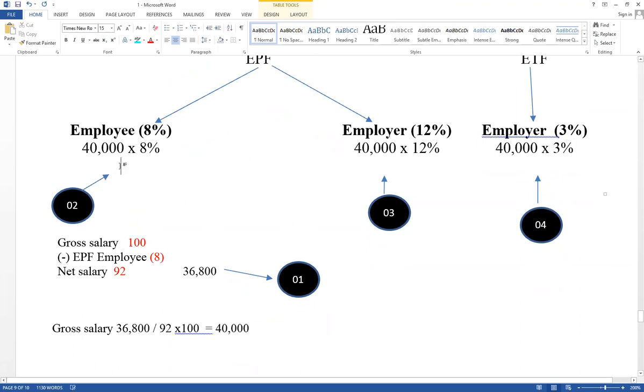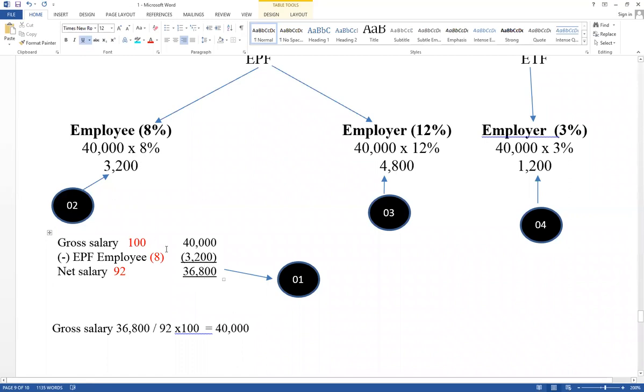Then take the answers here: 3,200, 4,800, and here 1,200. Then gross salary we know now is 40,000. That value should be included here, 40,000. And contribution of employee is also calculated. That value equals 3,200. Therefore, think about net salary. Therefore, this is the net salary.